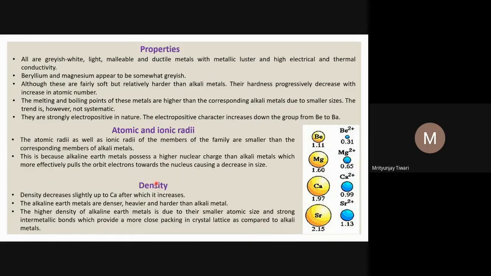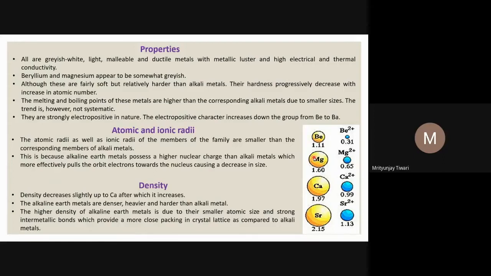Now density. If you look at the density, it decreases slightly up to calcium, and then after calcium, it increases. The alkaline earth metals are denser, and the comparison is usually done with the alkali metals. And why are they denser? Because their size is smaller and the mass is more.